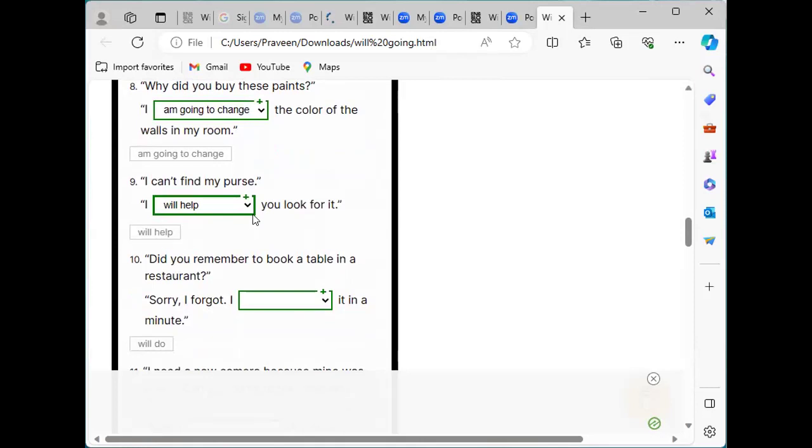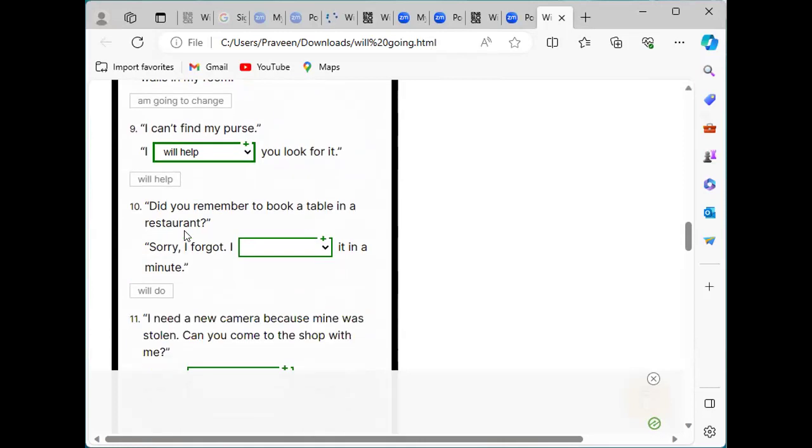So that is the reason we choose to use will. So I will help you look for it. That person is also going to search where the purse has been misplaced. So he will also help us find his friend's purse.